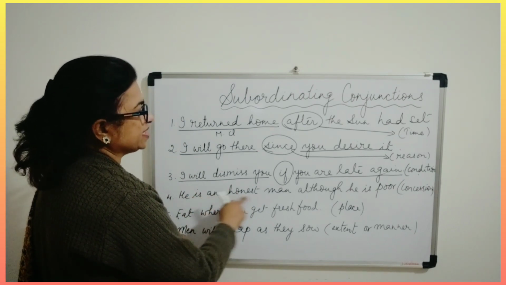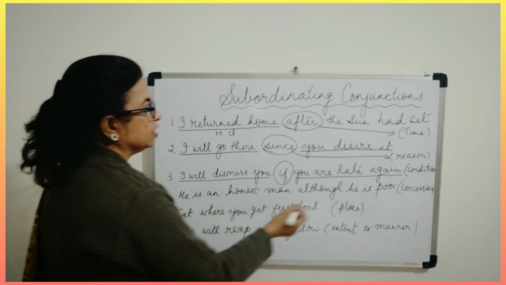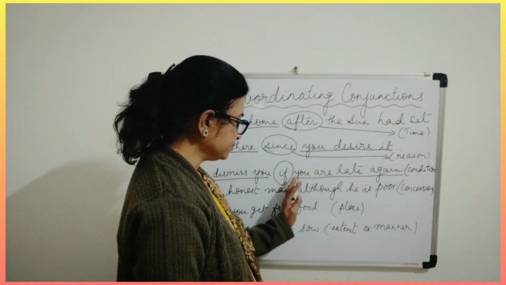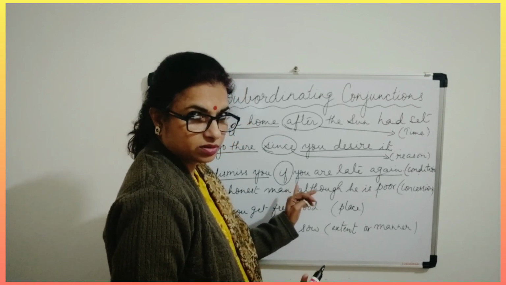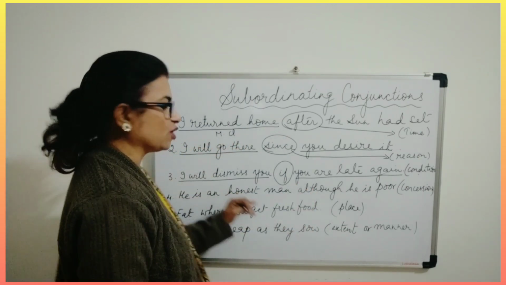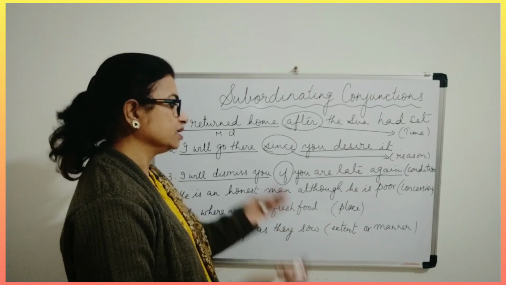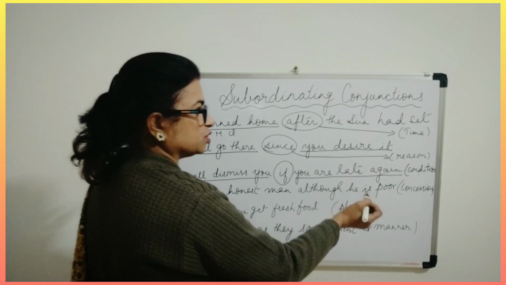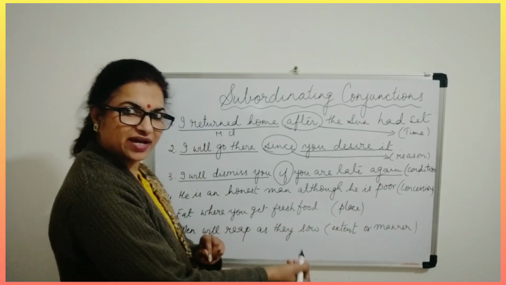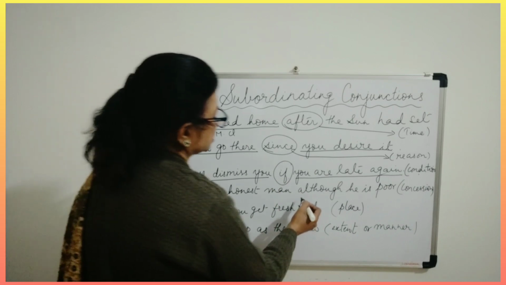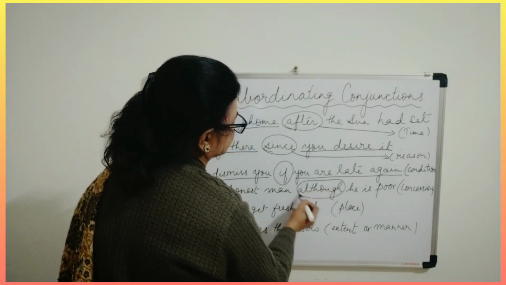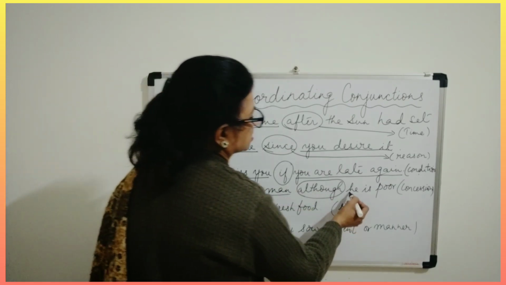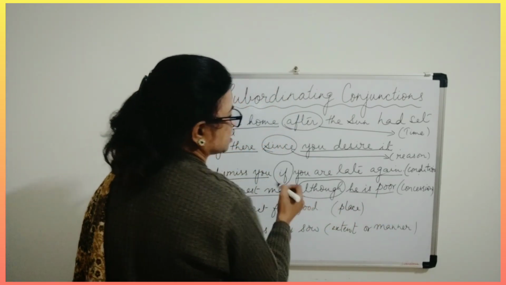He is an honest man, although he is poor. Now even this is complete, okay, but when you look at it like this, although he is poor, then what? He is an honest man. So although he is poor, he is an honest man. We can also reverse the writing. We can start with although also. Although he is poor, comma, he is an honest man. Even this is correct, isn't it? So this is your conjunction here, and this is your main clause here. This is dependent on this for its meaning.